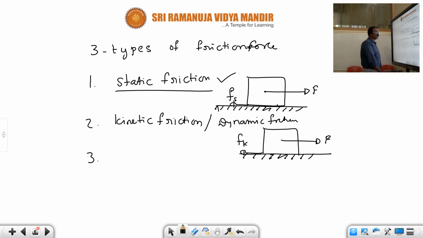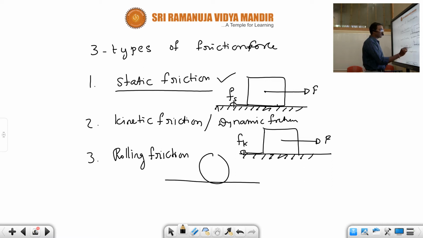The third type of friction is rolling friction. This friction acts whenever a body rolls on a rough horizontal surface. Now the friction is encountered. The opposing force encountered by the body, which reduces the motion of the body, we call rolling friction, and that is represented by Fr. So there are three types of friction.